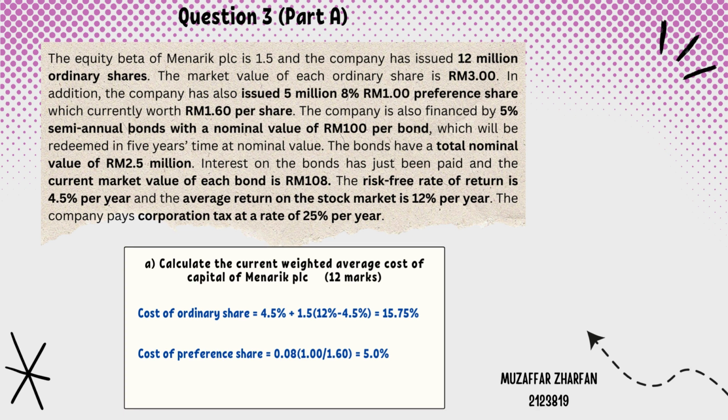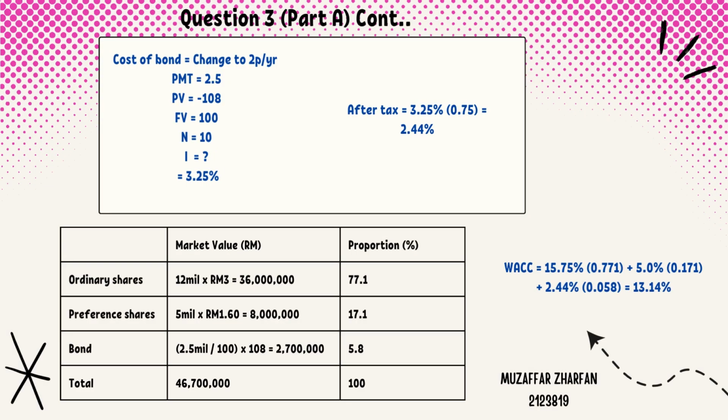The second step is to calculate the cost of preference share: 8% preference share times, in brackets, 1 ringgit, divided by 1 ringgit 60 cent per share. So we got 5%. The third step is to calculate the cost of bond, but the interest was not given. So first thing first, we need to change the payments per year to 2. Since the question already stated semi-annual bonds, the payment is 2.5. PV is negative 108. FV is 100. The period is 10.